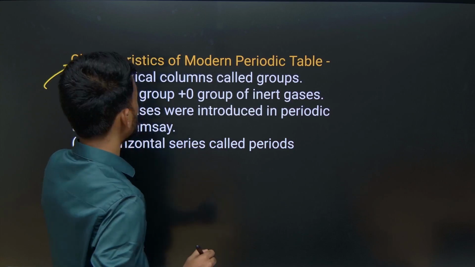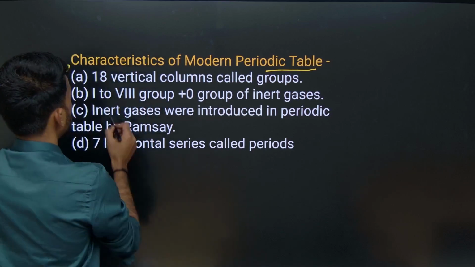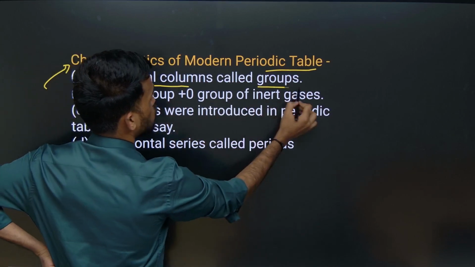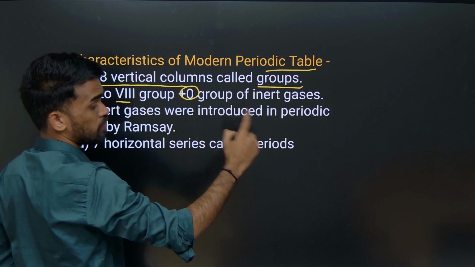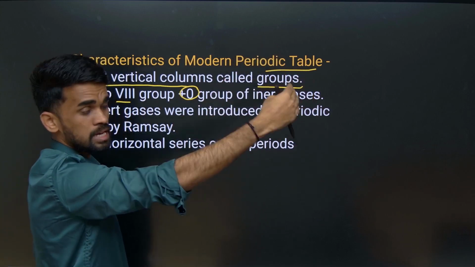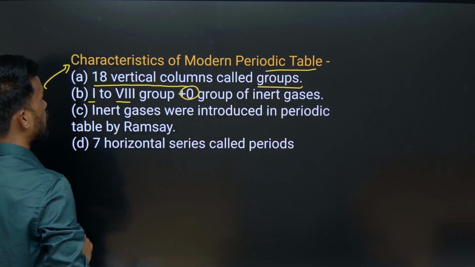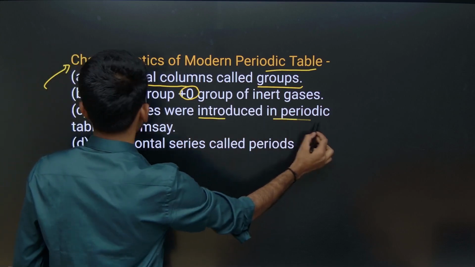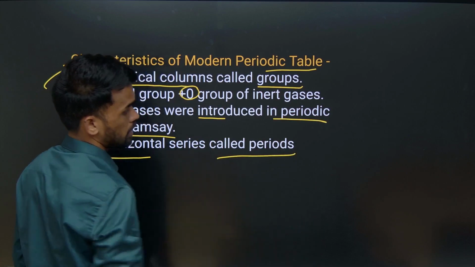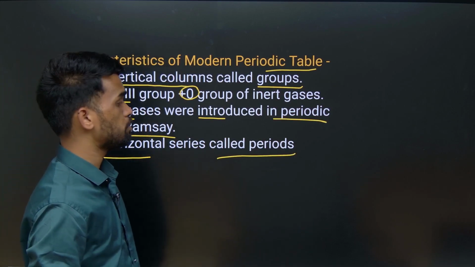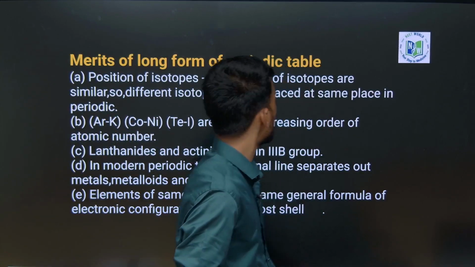There are 18 vertical columns called groups, from 1 to 8 and the 0 group, which is given for inert gases or noble gases. Inert gases were introduced in the periodic table by Ramsay. There are 7 horizontal rows called periods. So there are 7 periods and 18 groups in the modern periodic table.